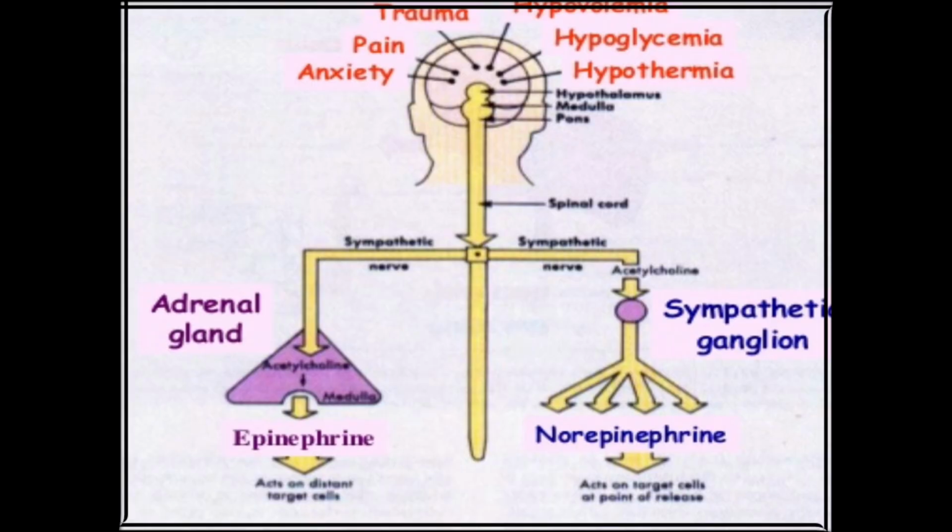So, various stimuli like trauma, pain, anxiety and hypovolemia are sensed by the higher centers of the CNS and cause the secretion of the catecholamines from both the adrenal medulla as well as from the sympathetic nervous system. The nerve impulses travel along the greater splanchnic nerve and stimulate the adrenal medulla to release epinephrine, which will act on the distant target cells. The sympathetic ganglia also release norepinephrine into the synaptic cleft, which will act on the target cell at the point where it is released.